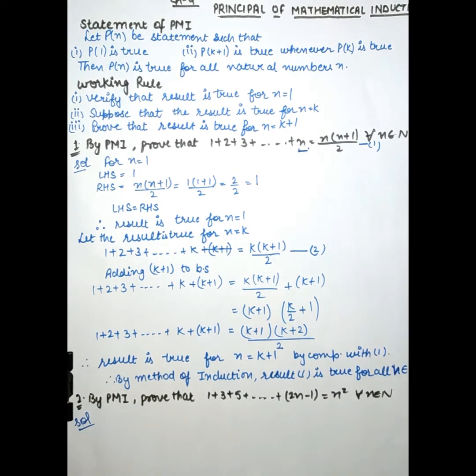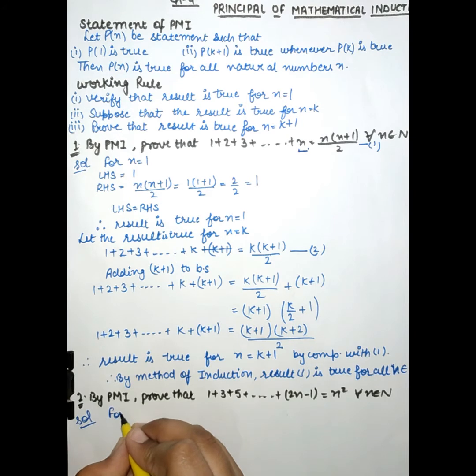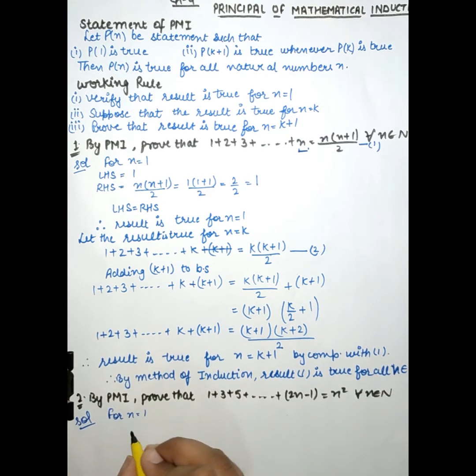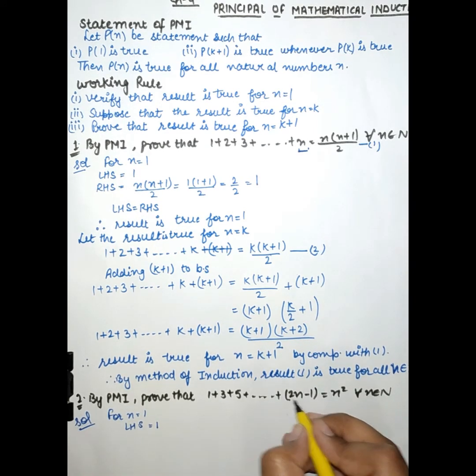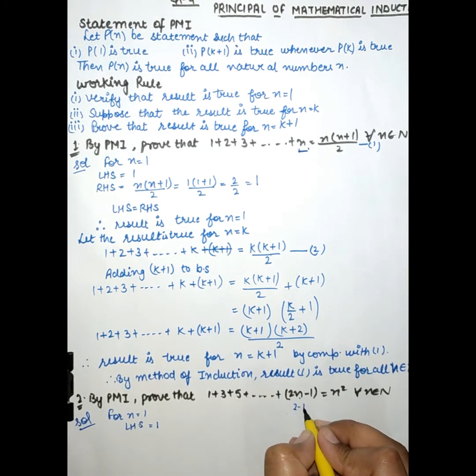Second question is, by PMI prove that 1 plus 3 plus 5 up to so on plus 2n minus 1 is equal to n square for all n belongs to natural number. Now firstly we prove that for n is equal to 1. Put in the left hand side n is equal to 1, then it will become 1, because 2 into 1, 2 minus 1, it will become 1.